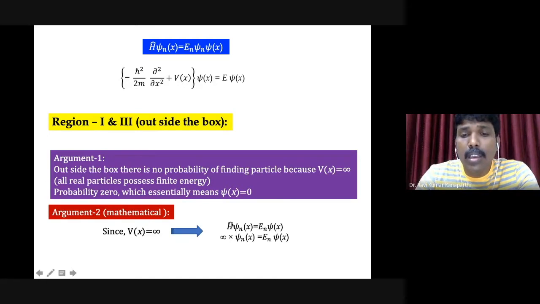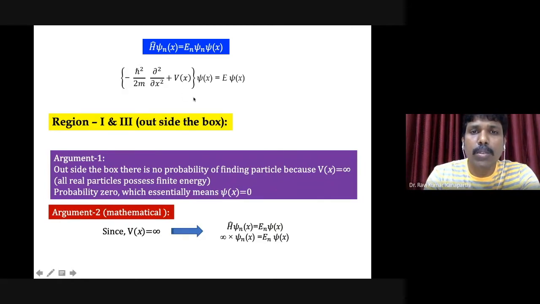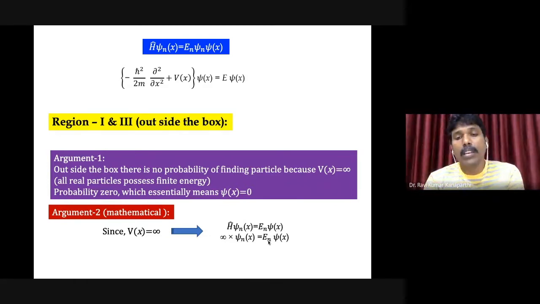Here, H psi is equal to E psi, but H is nothing but the potential energy plus kinetic energy. Now the potential energy here, I can see, is infinity. If it is infinity, then overall this quantity is going to be infinity, right? That is what I have written here. So infinity multiplied by psi of x is equal to E n psi of x. I hope that you are following.